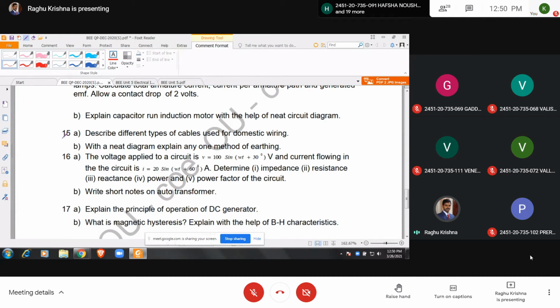See here 15B. With a neat diagram, explain any one method of earthing.